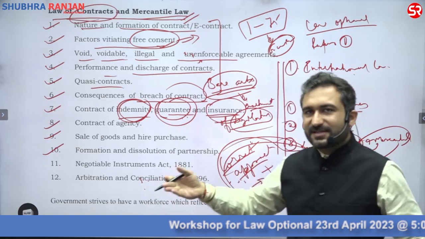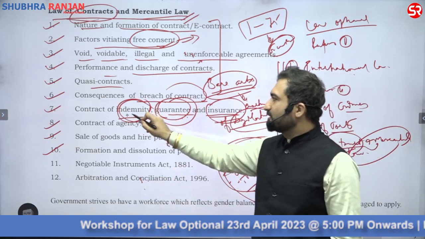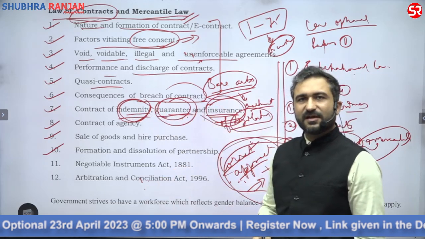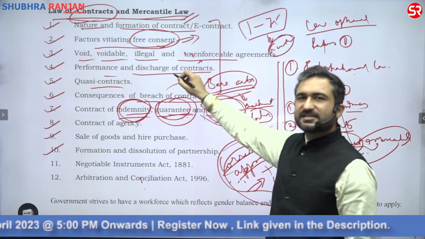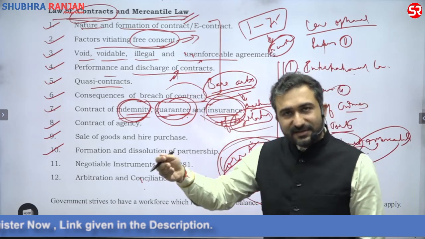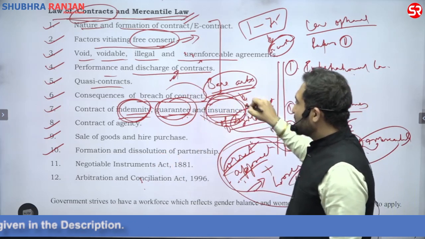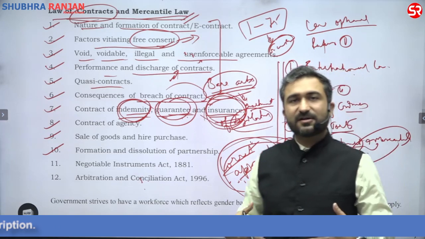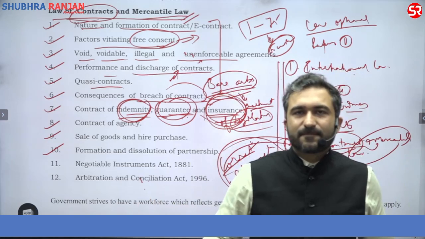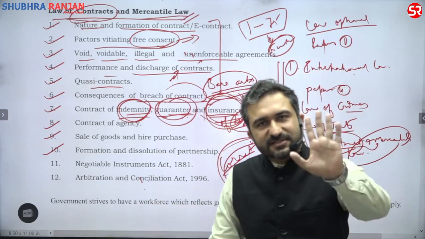Once you understand the basics of the contract of indemnity and of guarantee, you will understand what insurance is. There is one aspect of contingent contract in the general principles of the Contract Act. If you read that, you will anyhow understand what a contract of insurance is. Now we are not reading about what IRDA is. We are not understanding the rules and regulations created by IRDA.